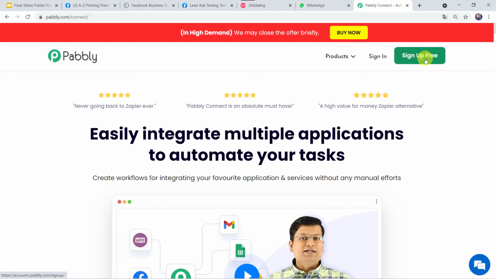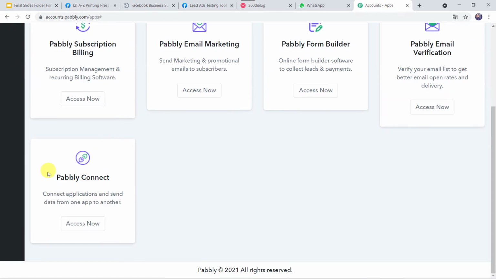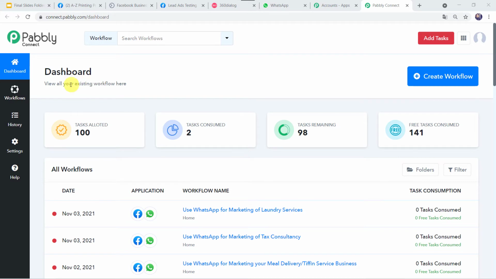As I already have an account with Pabbly Connect, I'll simply click on sign in. Here in the All Apps section, scroll down, come to Pabbly Connect and click on Access Now. This is the dashboard of Pabbly Connect. Here we have to come to this plus sign and click on Create Workflow.